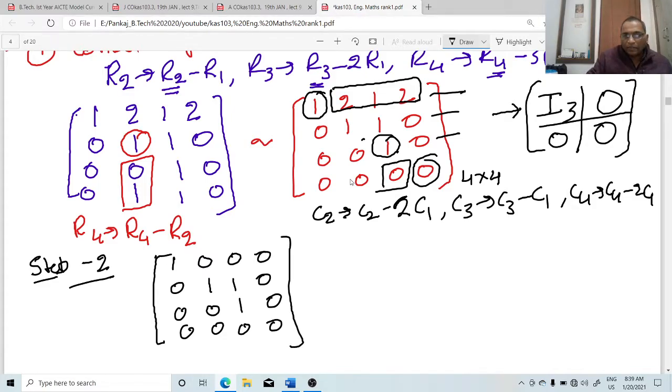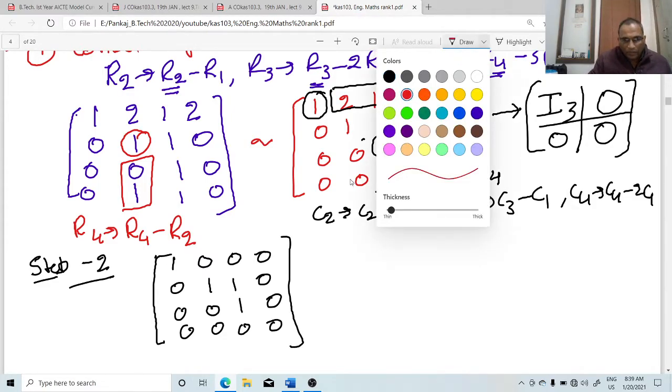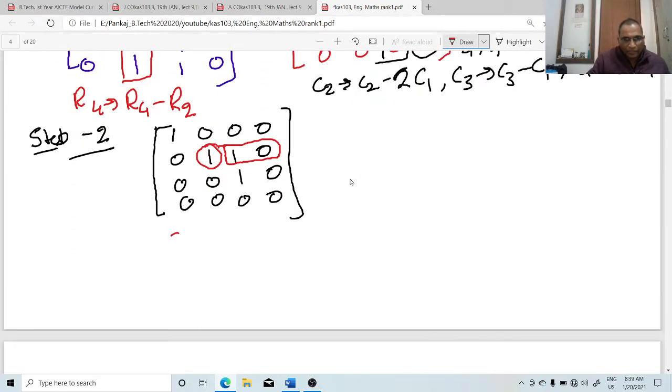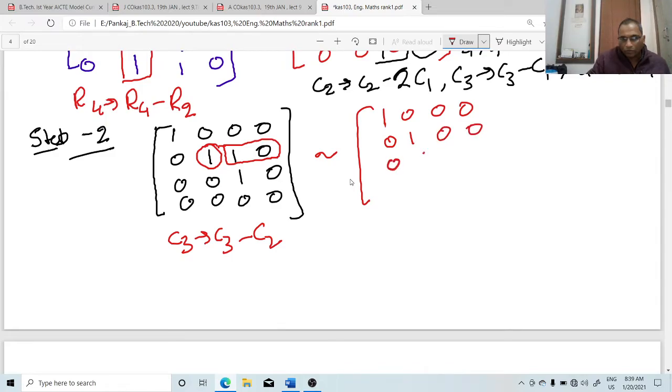Now we come to this next one. Now this element is 1. If not 1, then divide in C2 and convert this 1, and all element in front of this as 0 with the help of C2. So apply the operations. Which operation? C3 change C3 minus C2, right? And write the element. Other element will not change. Only the element becomes 0, which we want to convert as 0. 0, 0, 0, 0, 1, 0, 0, 0, 0, 0. This is this one. Now write this and this one.